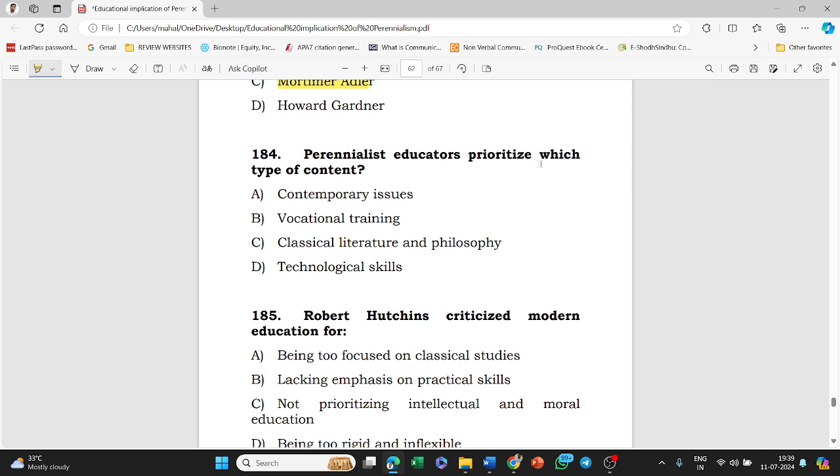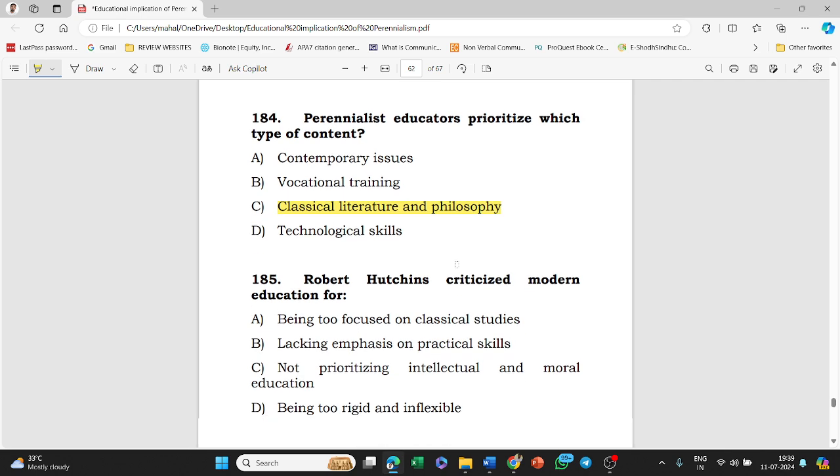Perennialist educators prioritize which type of content? Contemporary issues, vocational training, classical literature and philosophy, technological skills. Option C, that is classical literature and philosophy, is the right answer for this question.